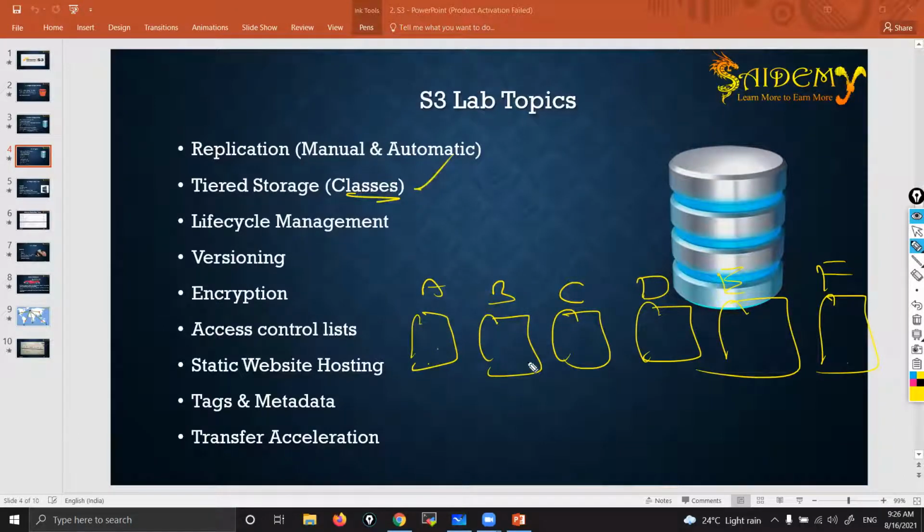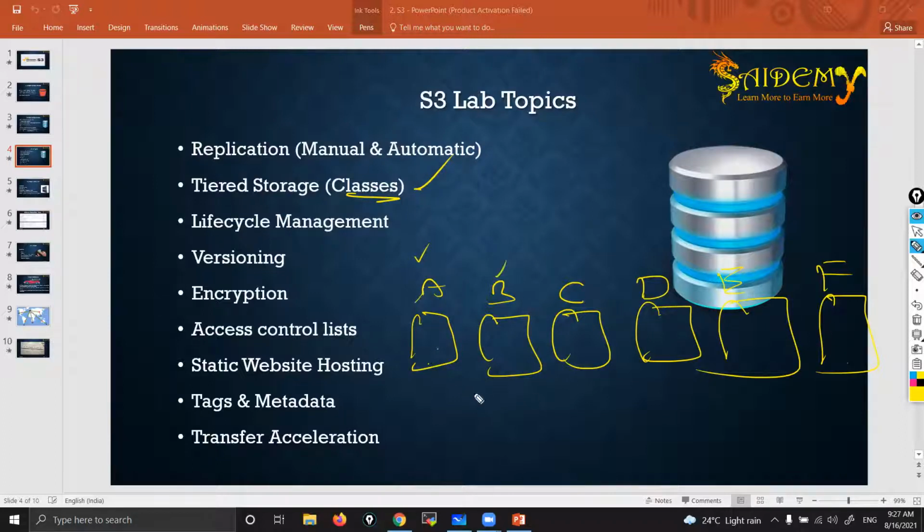You can choose the class you require, whatever you want. A is the costliest among all 6. Here you'll get all luxuries like high availability and high durability, 99.11% durability and 99.99% availability, everything. You'll get all luxuries in Class A, and it's the costliest among all 6.